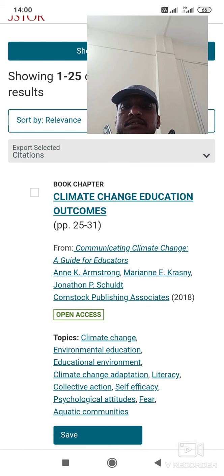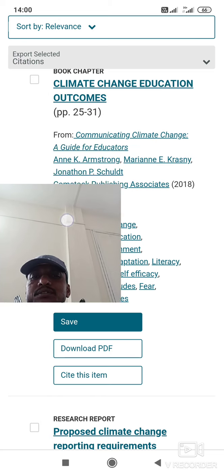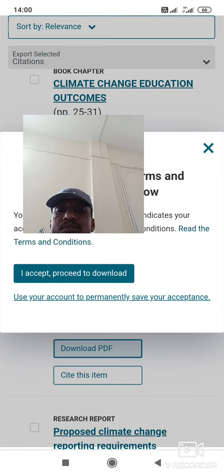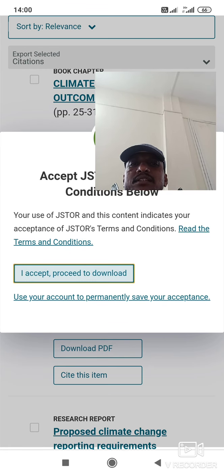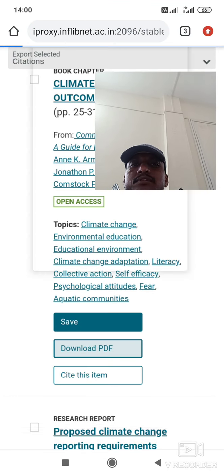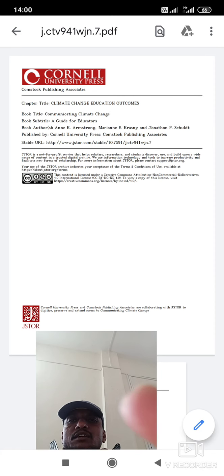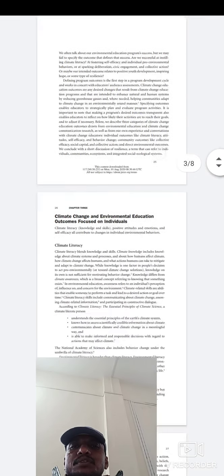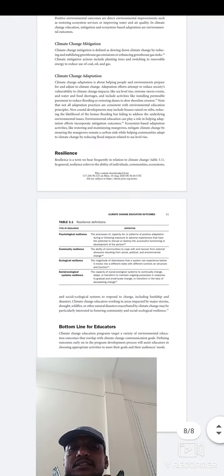Okay, pages 25 to 23. And if you want to download it, a download option is given here. Then accept and proceed to download, just go and click accept and proceed. These documents will be shown before you. Below it is an open document, and this is the full page document on climate.